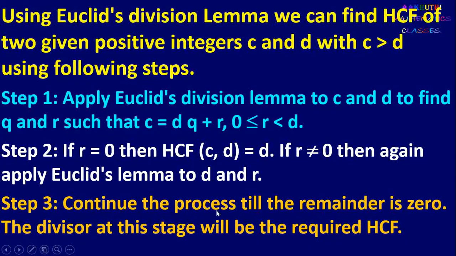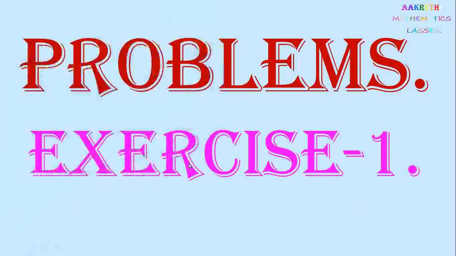Continue this process till the remainder is 0. The divisor at this stage will be the required HCF, that is, the last non-zero remainder will be the required HCF. Now we solve some problems.